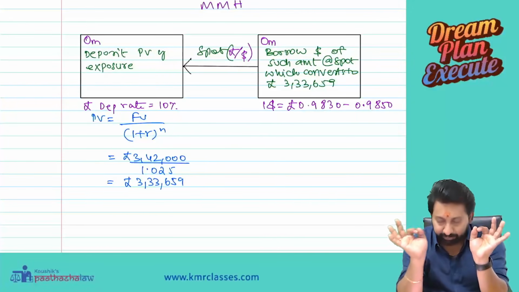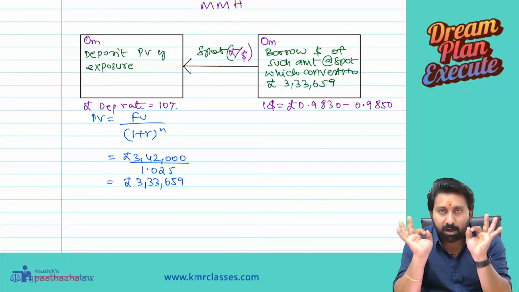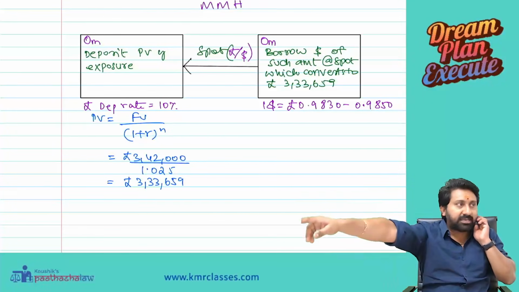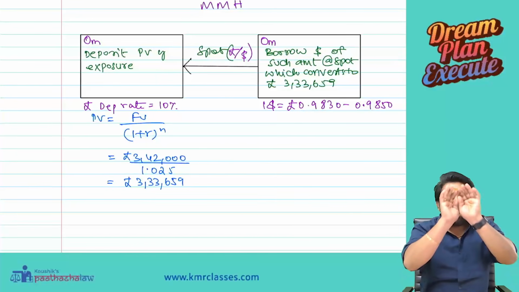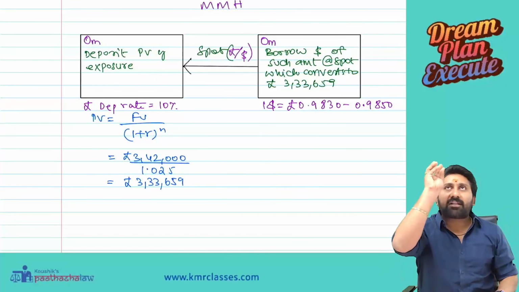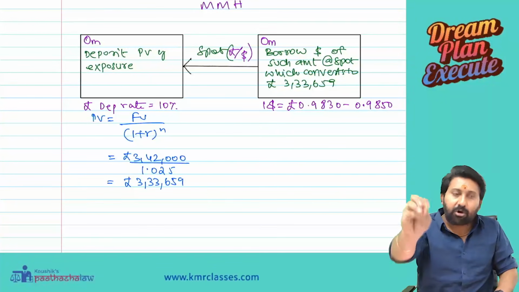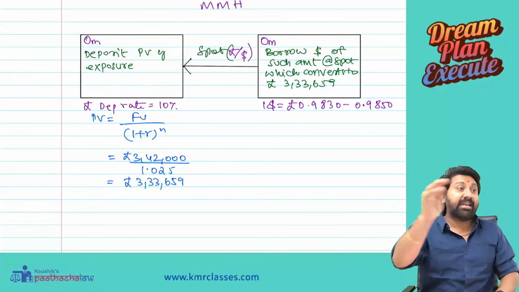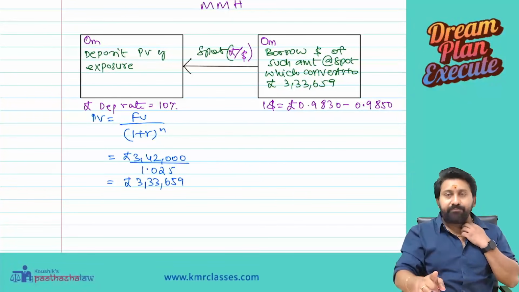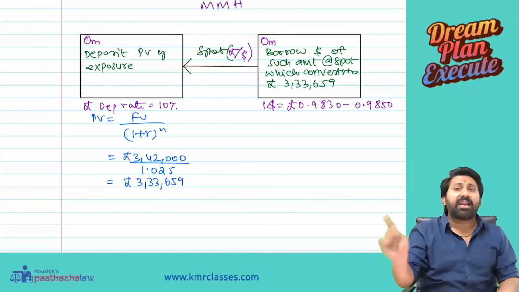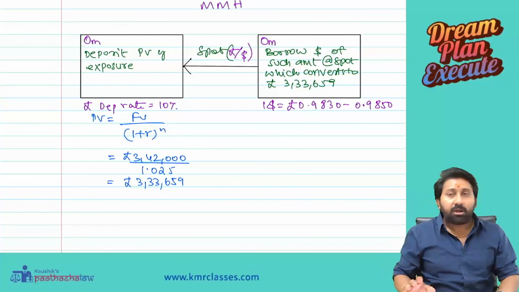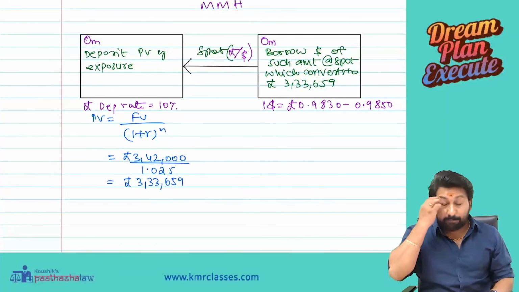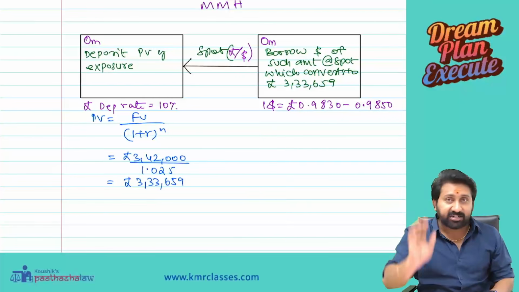First tell me, we wanted to borrow in which currency? Dollar. And we wanted to deposit 3,33,659 pounds. Now imagine this way. We want 3,33,659 pounds and we wanted to deposit that, meaning we wanted to buy the pounds by selling the dollar. Per unit dollar is there. The entire discussion, the entire concept should be on dollar. What is happening to dollar? You borrow some dollars which will convert into 333,659 pounds.